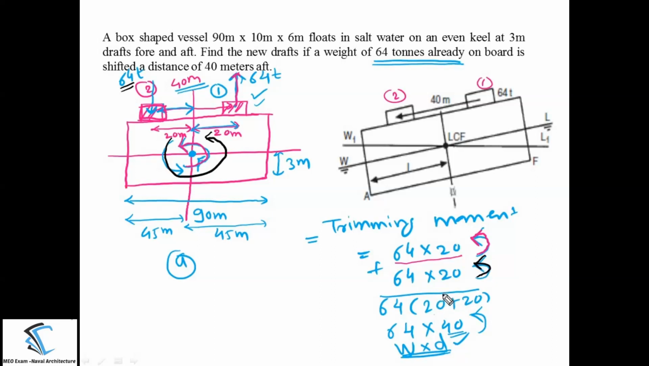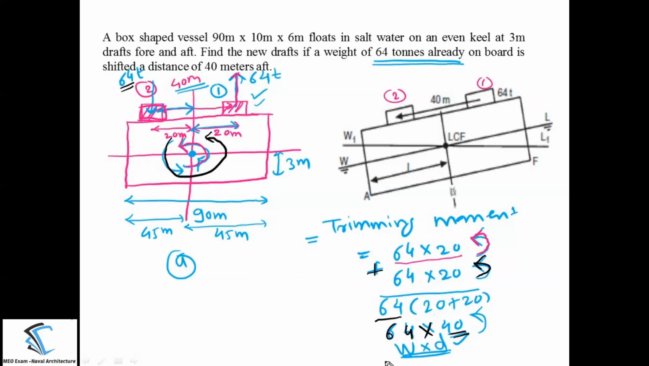Now because of both the processes, the direction of the movement which is generating here is in the same direction. So do the addition of these both the movements. It will come 64, I am taking outside now. Then it will be 20 plus 20, that is 40 meter here.